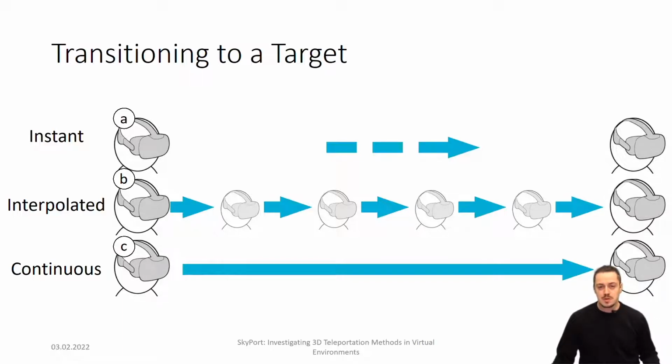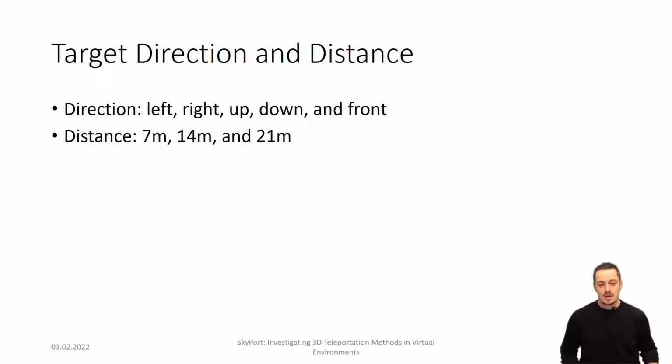This was meant to be an intermediary step between an instant and continuous movement while allowing for peripheral vision. The combination of two aiming methods and 3 types of movement led to 6 3D teleportation methods in virtual environments. Also, we accounted for target direction and distances. So the combination of 2 independent variables provided us creating different trajectories for collecting coins in the user study.